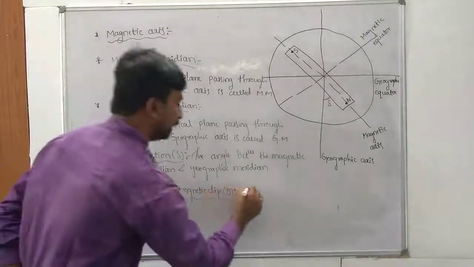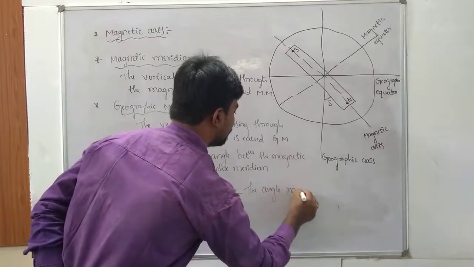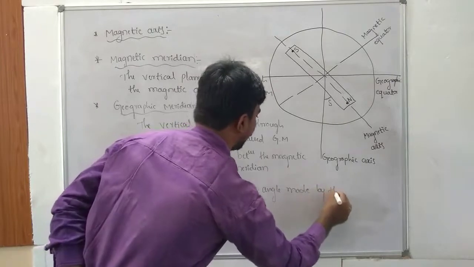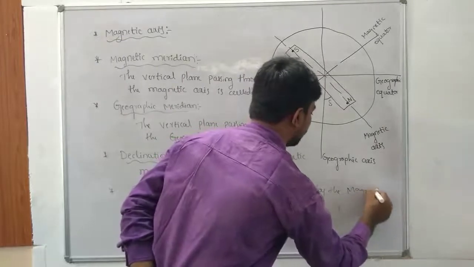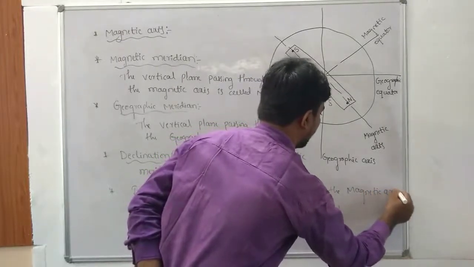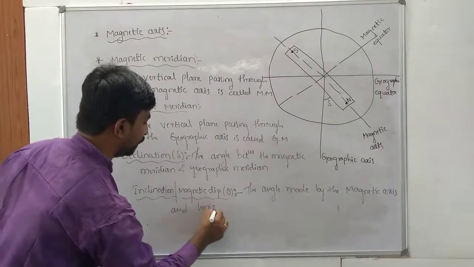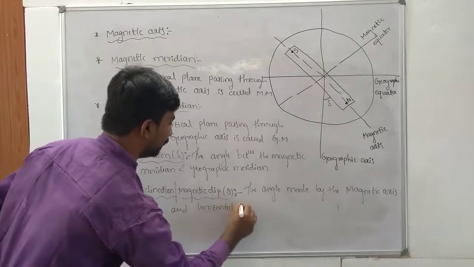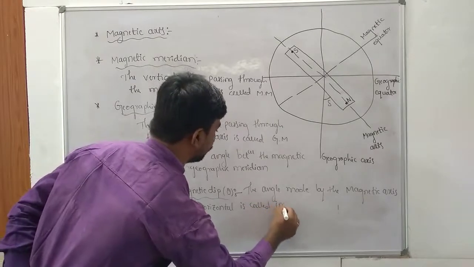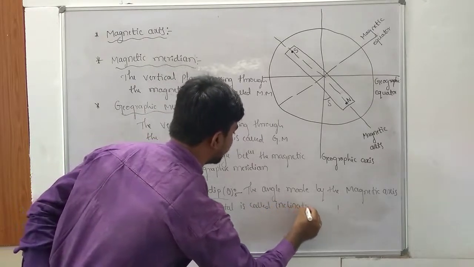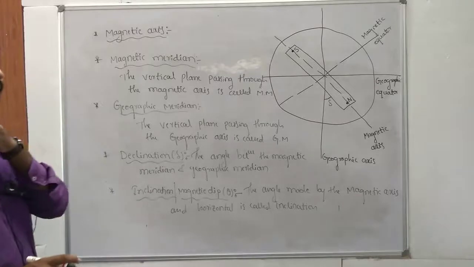So the angle made by the magnetic axis and the horizontal is called inclination. So these are the basic components of the terrestrial earth magnetic field.